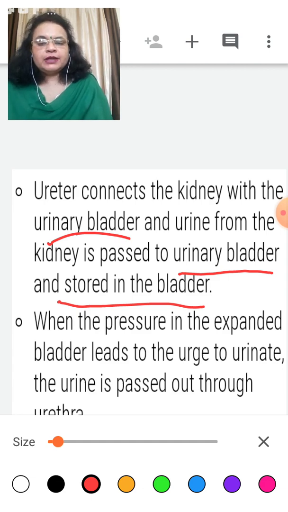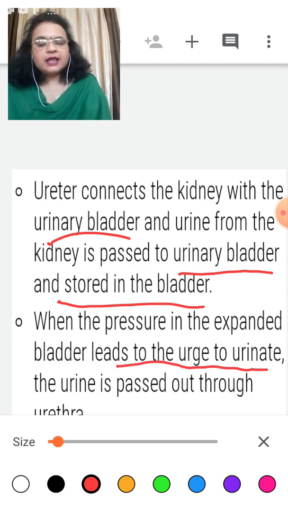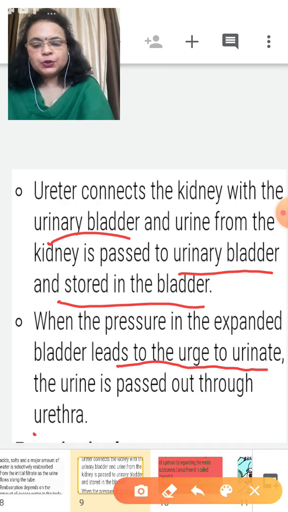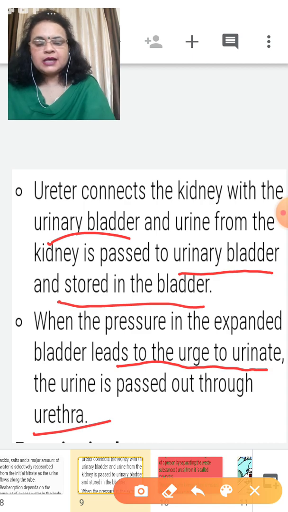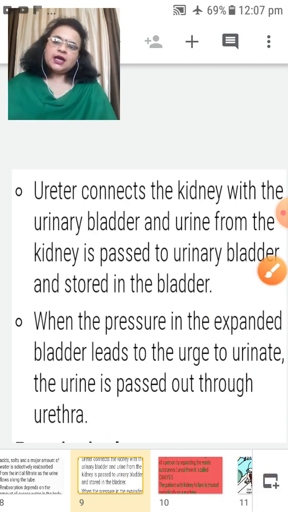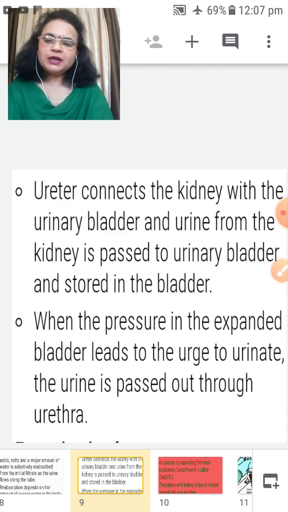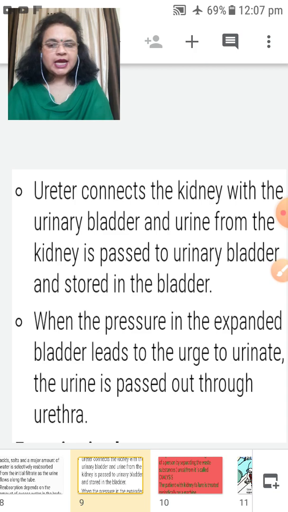Clear? When the pressure expands, when it is required, the bladder gives the urge to urinate. The urine is passed out through the urethra, which means it passes out of the body. Clear? Now you are all clear about the excretory system in human beings and also in animals.